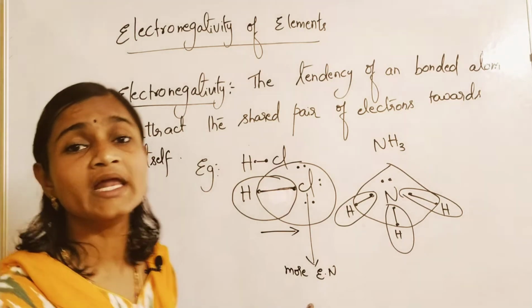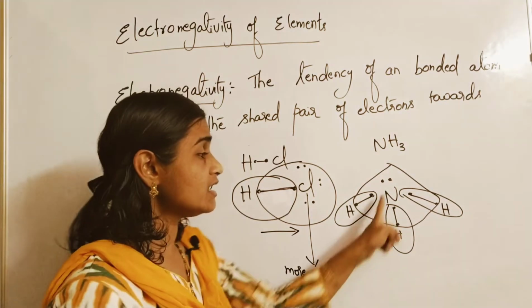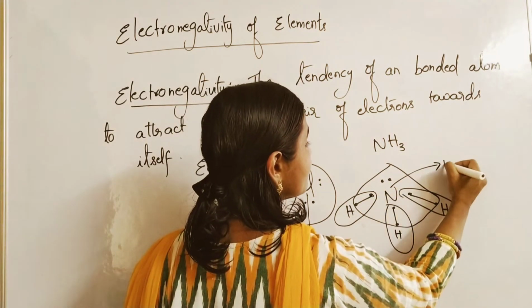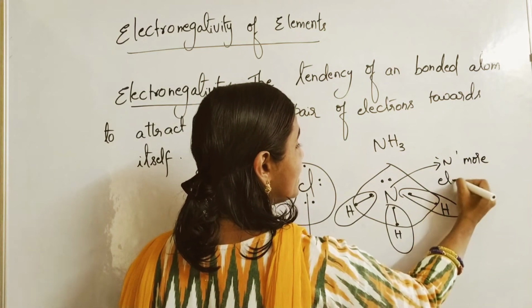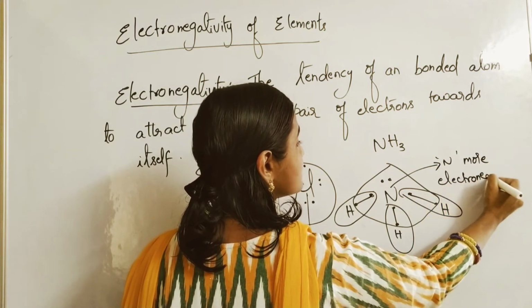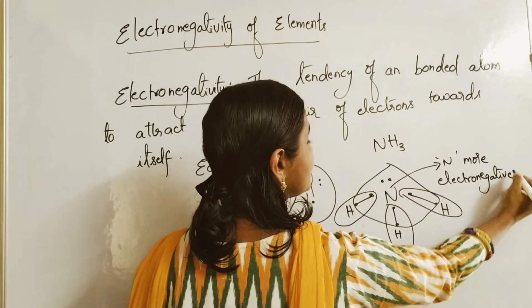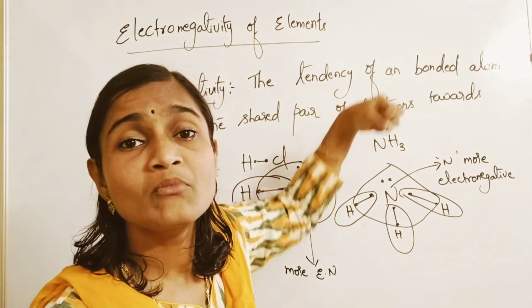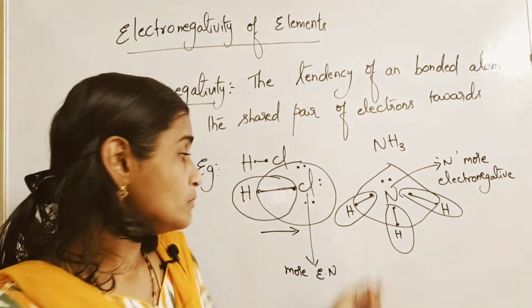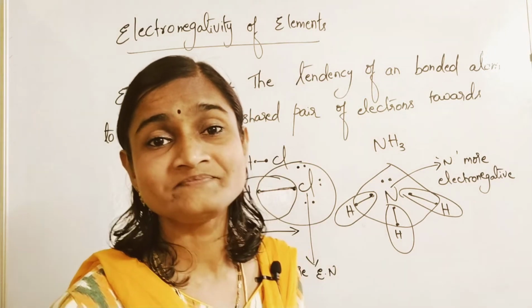EN means what? Electronegativity. Here nitrogen more electronegative. Because of this more electronegativity, the shared pair of electrons are being pulled more towards nitrogen. Poor hydrogens can't do anything.